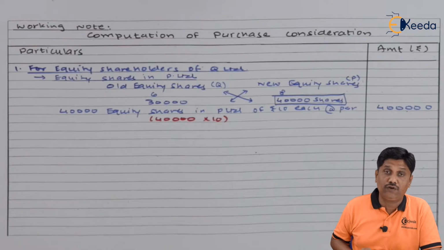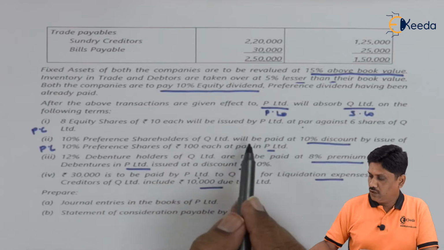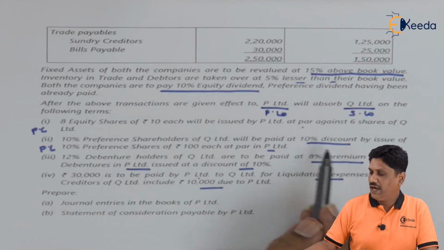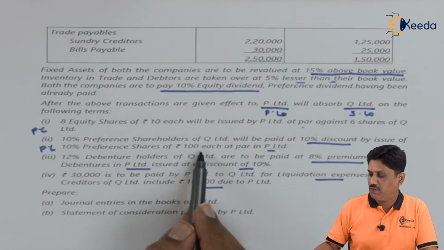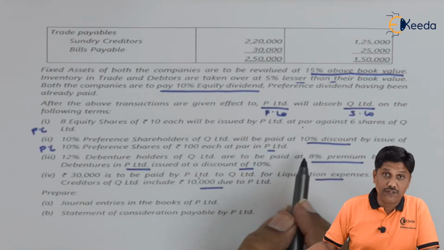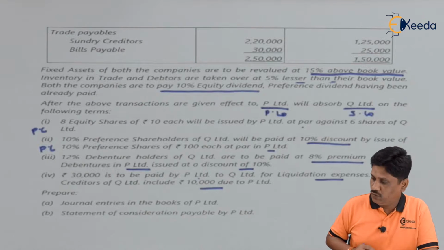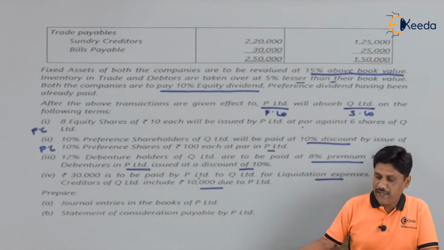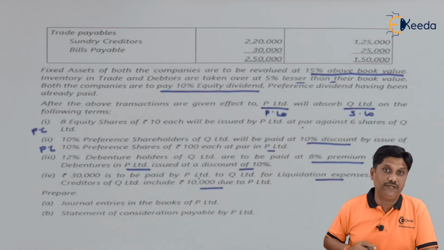Let us see the next information to decide how much consideration we will get for our preference shareholders. 10% preference shareholders of Q Limited will be paid at 10% discount by issue of 10% preference shares of rupees 100 each at par in P Limited. That is, preference shareholders of Q Limited will be settled at 10% discount. That means we will pay them 90% only. And how will we pay them? By issue of 10% preference shares of 100 each at par in P Limited.